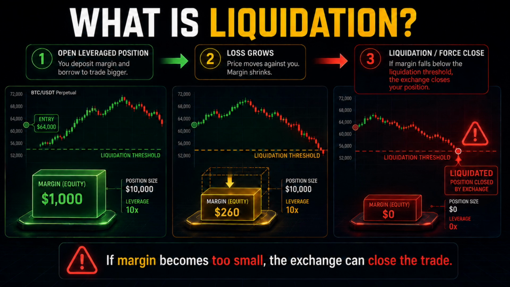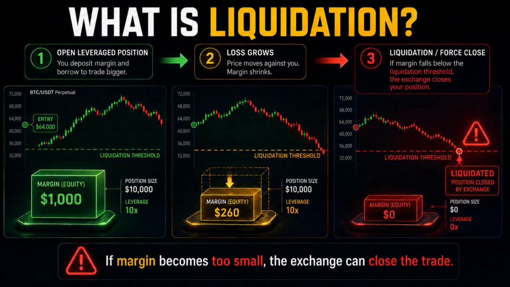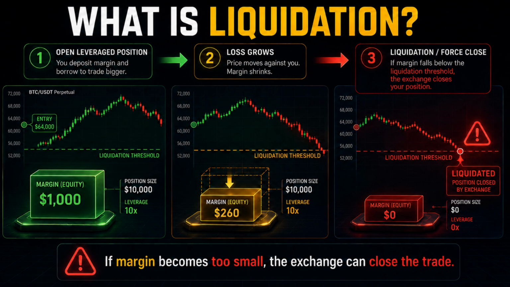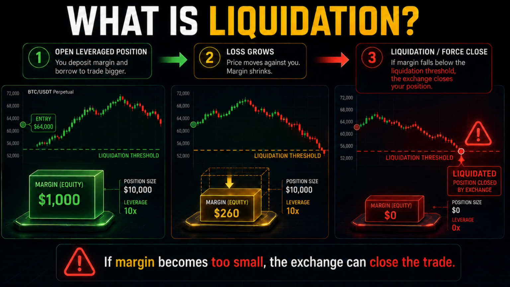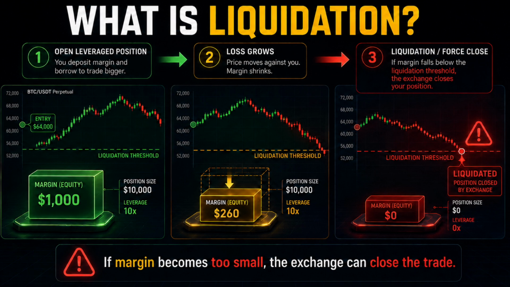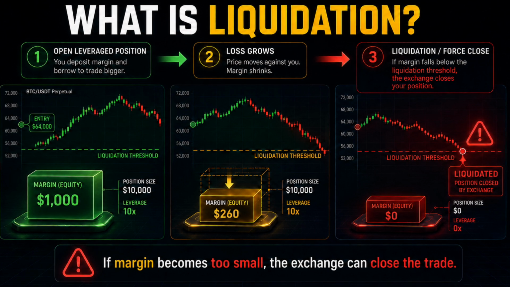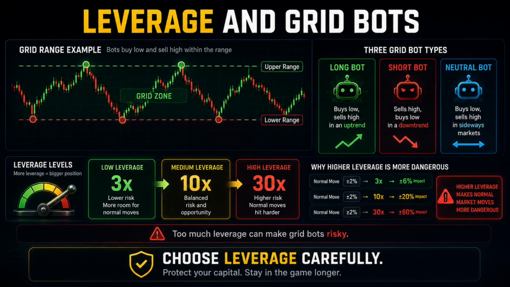And if the loss becomes too large, the exchange can liquidate the position. Liquidation means the position is forcefully closed because there is not enough margin left to support it. This is why risk control is so important in futures trading. A trader should not choose leverage just because it looks exciting. Leverage should match the size of the trade, the volatility of the market, and the amount of risk the trader can accept. This is also important for futures grid bots.